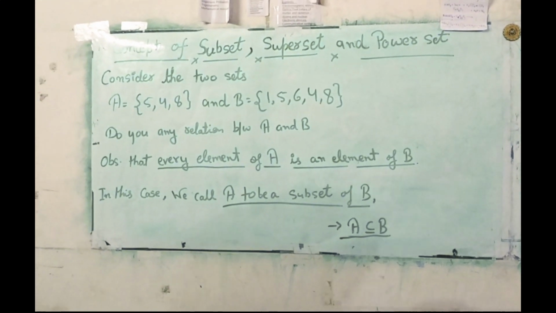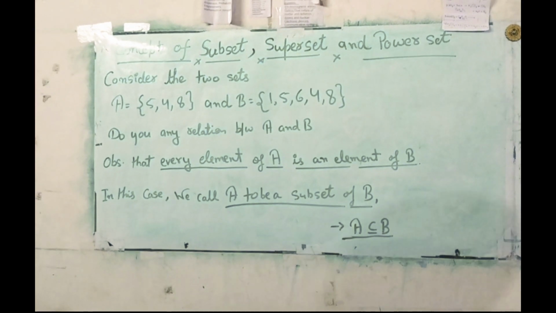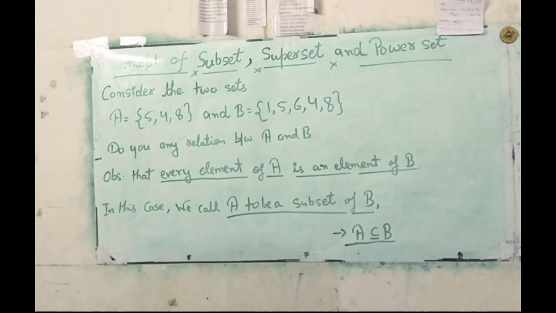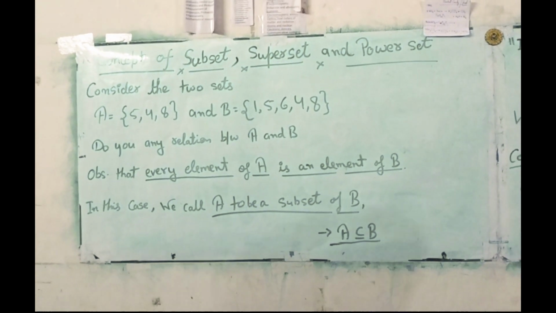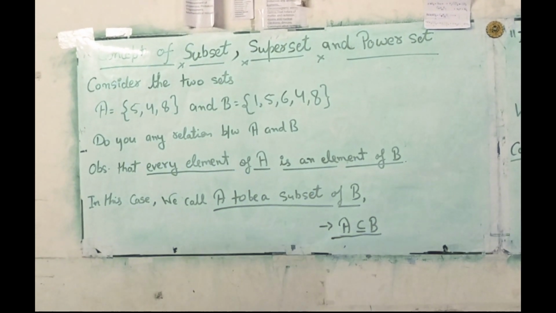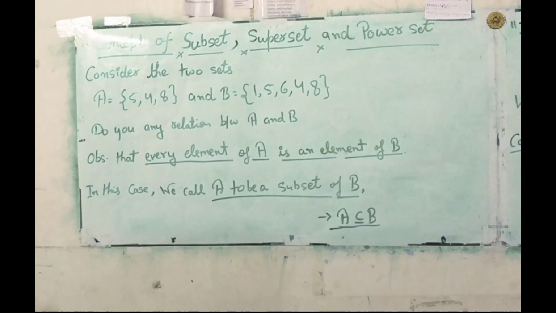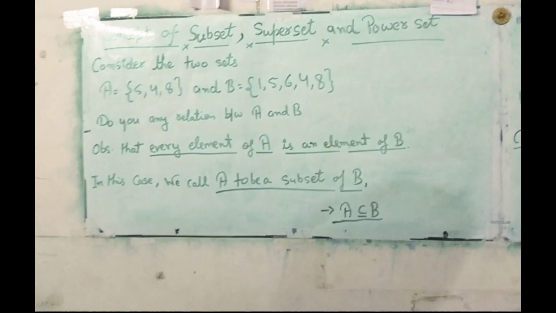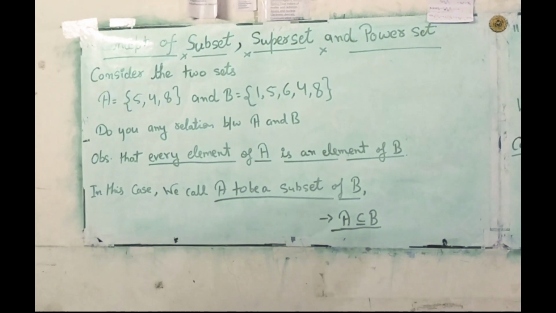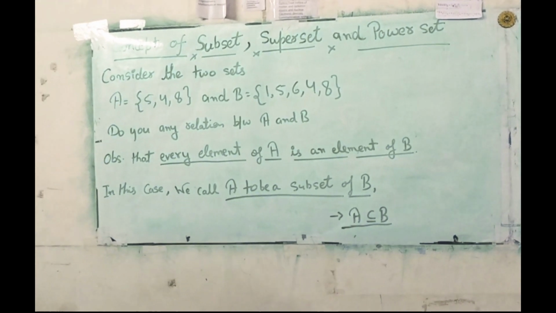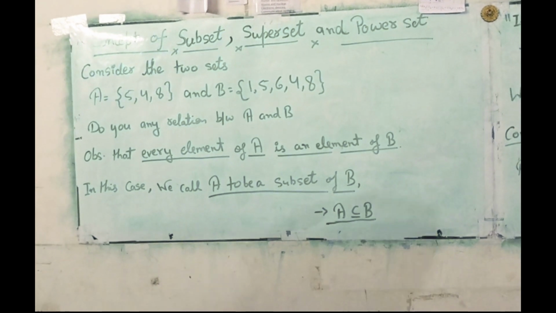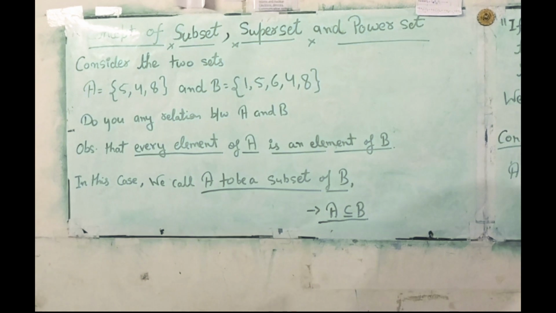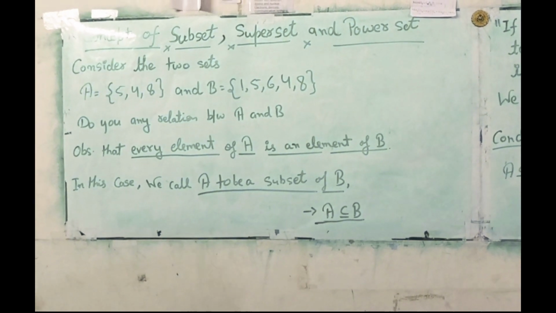Concept of subset, superset and power set. First we discuss subsets. Consider the two sets, set A and set B. Set A contains 5, 4, 8 as elements and set B contains 1, 5, 6, 4, 8 as elements. Do you see any relationship between set A and set B? Observe that every element of set A is an element of set B.